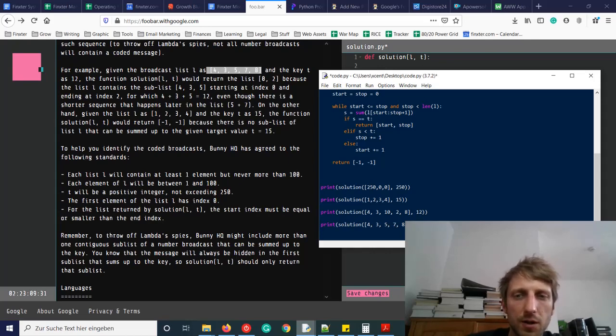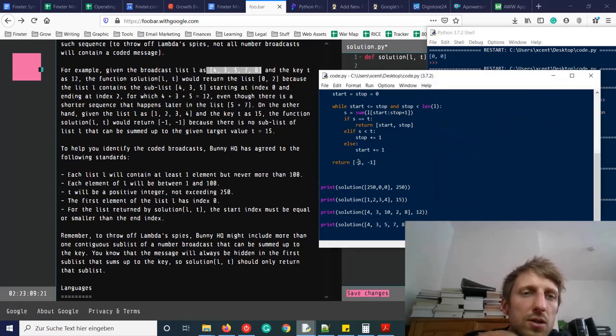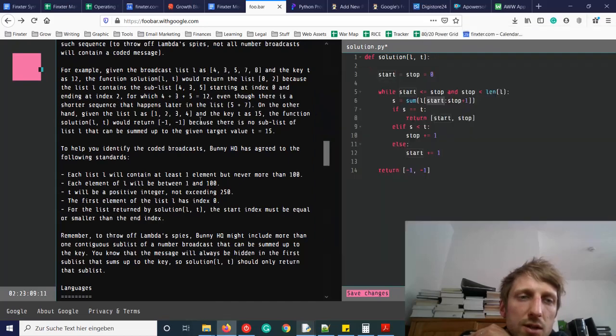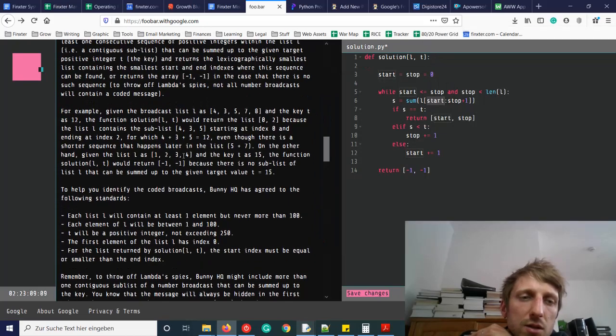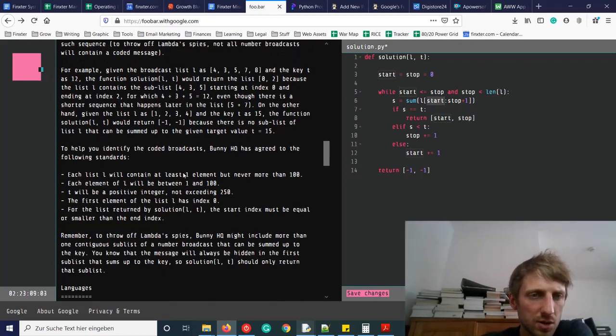And the key is 12 as well. Then it should return 0, 2, which is the case, because list L contains a sublist 4, 3, 5 starting at index 0 and ending at index 2. Okay, so we did this. And there's no sublist of the list that can be summed to the target.